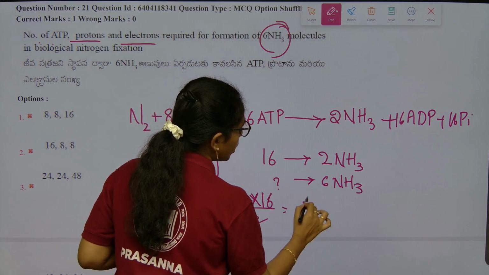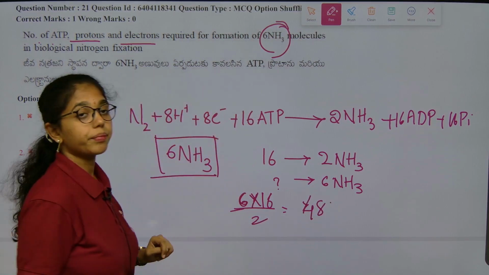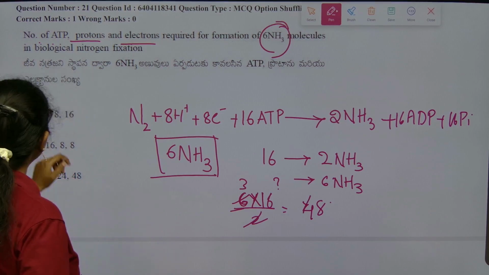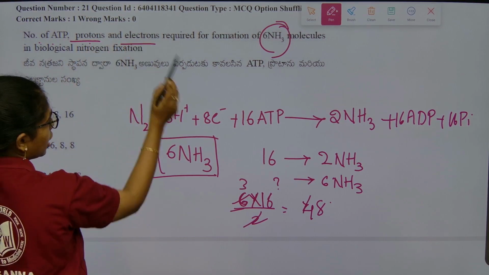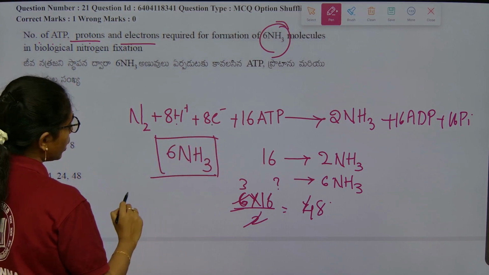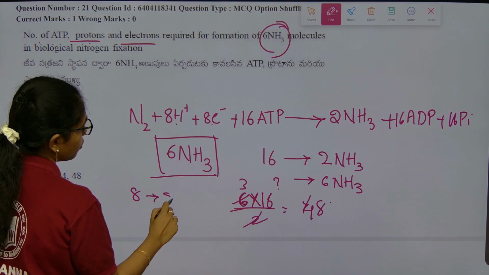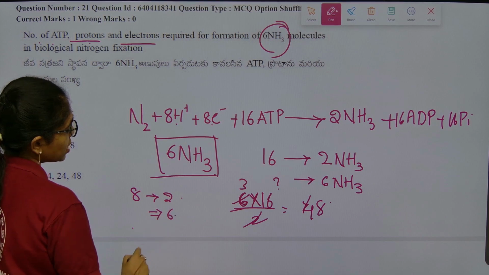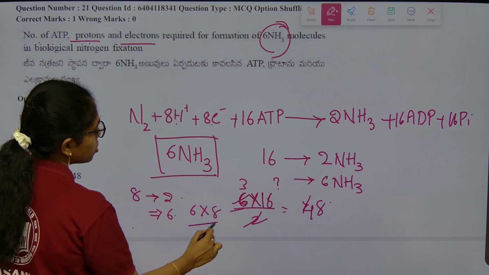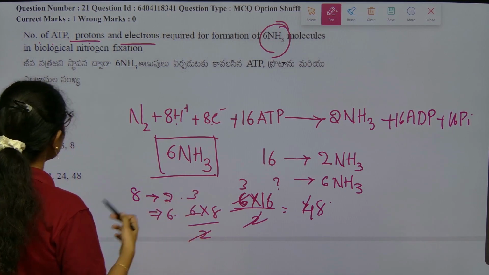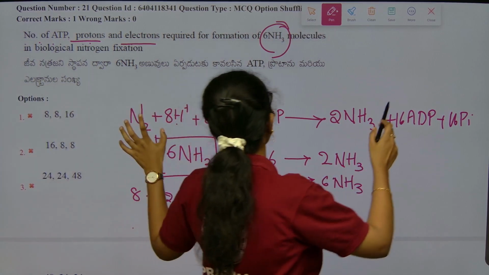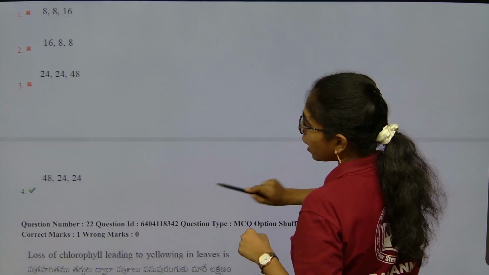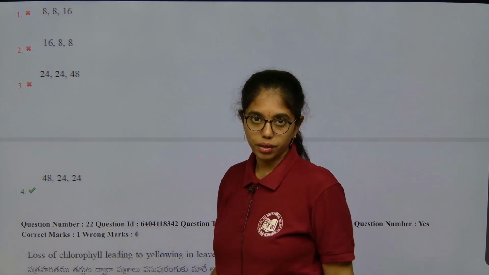It gives you the answer of 48. Okay, it is as simple as it is. Next, protons and electrons: how many are utilized to fix 2 ammonia? 8 protons and electrons are used to fix 2 ammonia. How many protons and electrons are utilized to fix 6? 6 into 8 by 2, that is 24. So what we have to go with? 48, 24, 24. That should be our option. 48, 24 and 24, right?